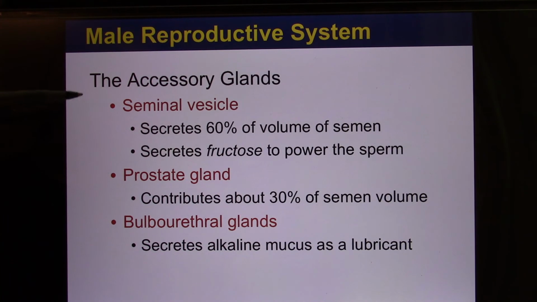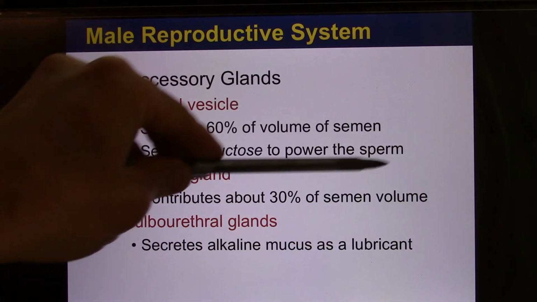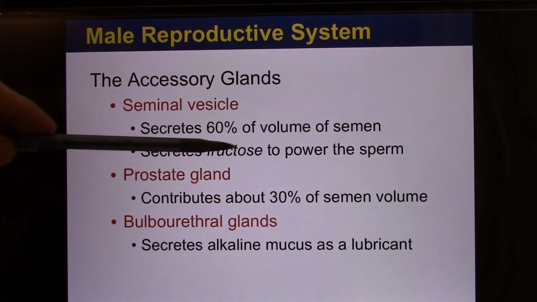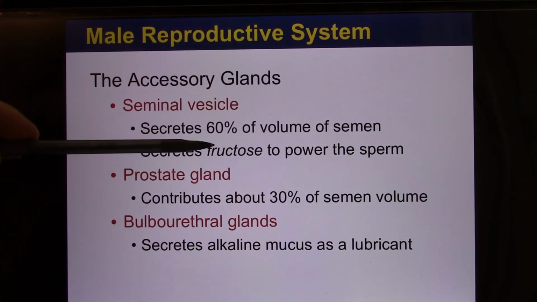The first one is called the seminal vesicle. This gland produces about 60% of the volume of the semen. It also produces fructose. Fructose is just a sugar, a monosaccharide. The reason is that sperm have to swim across what is like the whole Pacific Ocean to find the egg, so they need a lot of energy, and they use fructose.